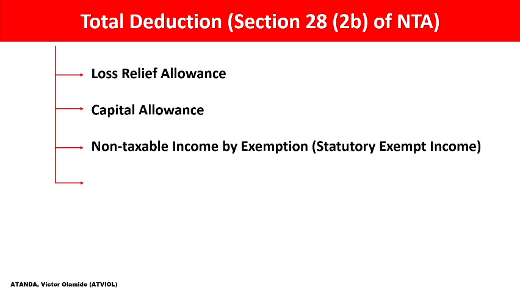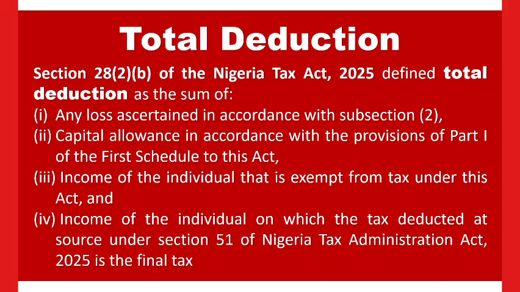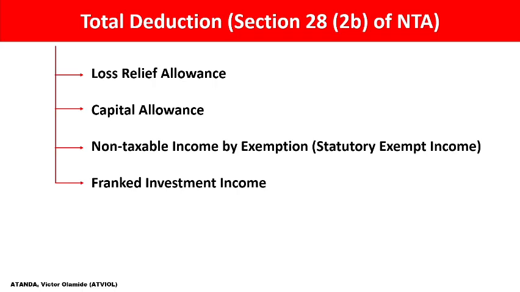Another thing that is also captured to be deducted is income of the individual on which tax deducted under Section 51 of the Nigeria Tax Act and Nigeria Tax Administration Act 2025 is the final tax. That's what we call franked investment income. This franked investment income, upon which further tax cannot be charged after withholding tax has already been deducted, is what we call dividend.